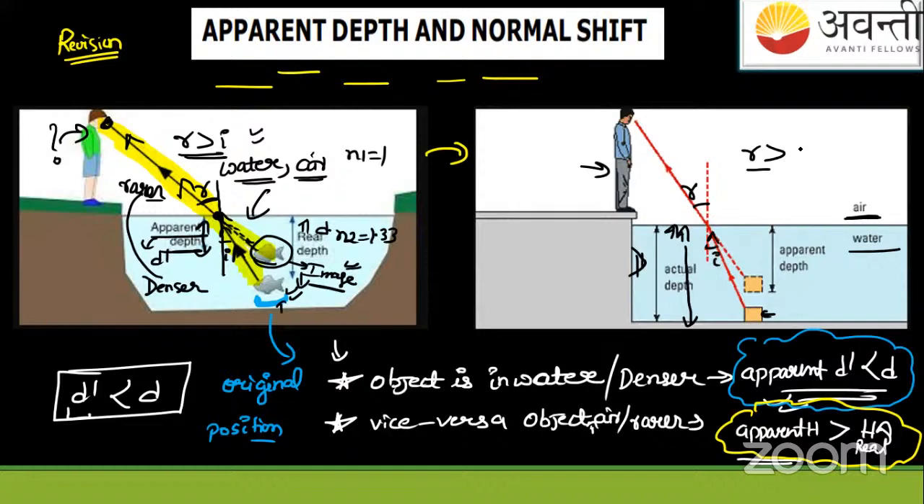So we'll say R is greater than I. When extended back, it will meet here. So this person will see the object at this much depth, which is D dash, say capital D dash. Apparent means it's appearing to him, okay? And the real condition is that the actual depth is greater than D dash. The actual condition is this: D is greater than D dash.